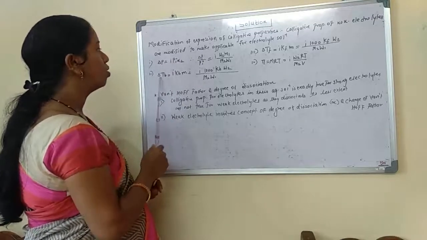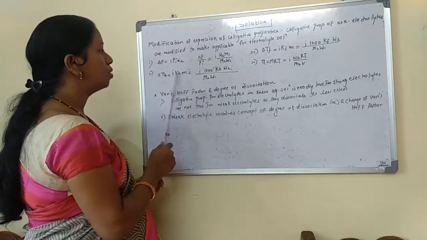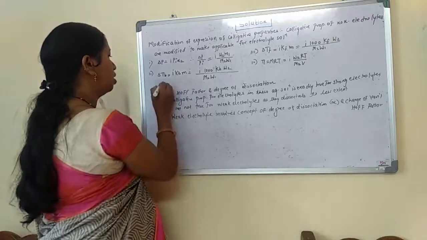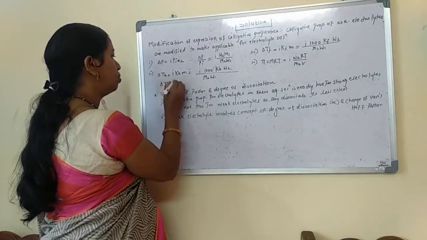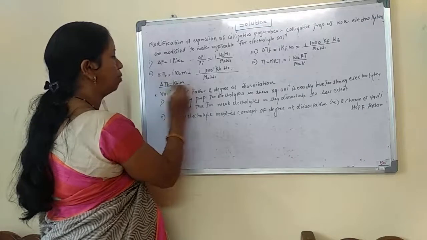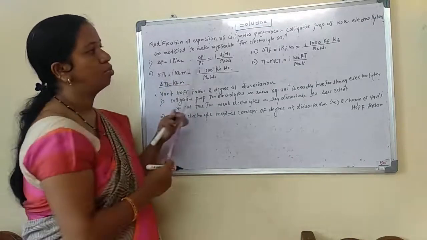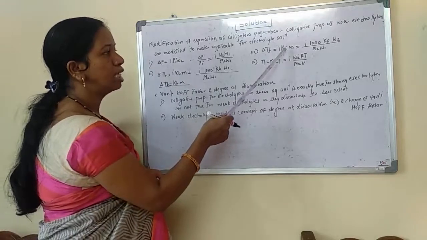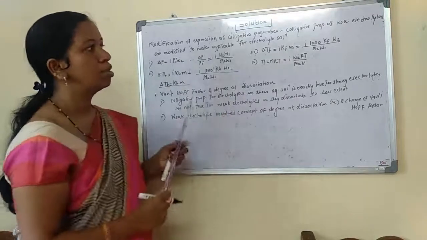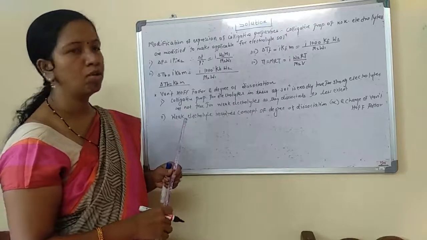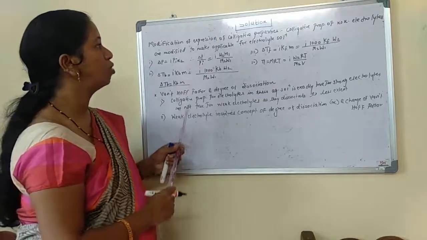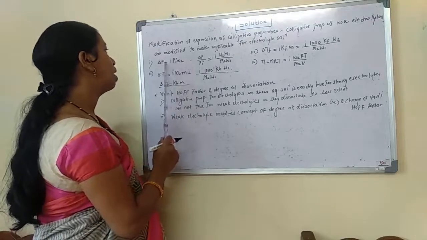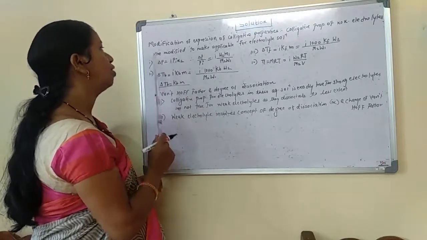We have ΔTb equal to Kb into m for the boiling point equation, and ΔTf equal to Kf into m. So these equations are for the colligative property of a non-electrolyte, which is modified to be applicable for the electrolyte solution by using the Van't Hoff factor.